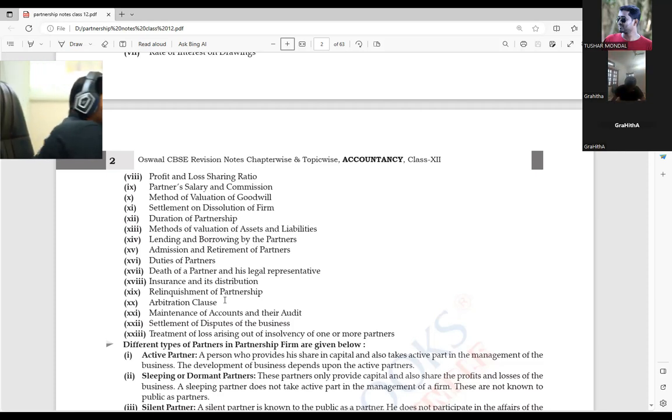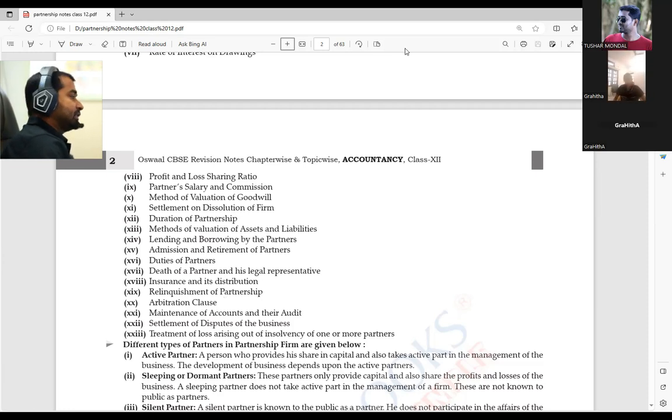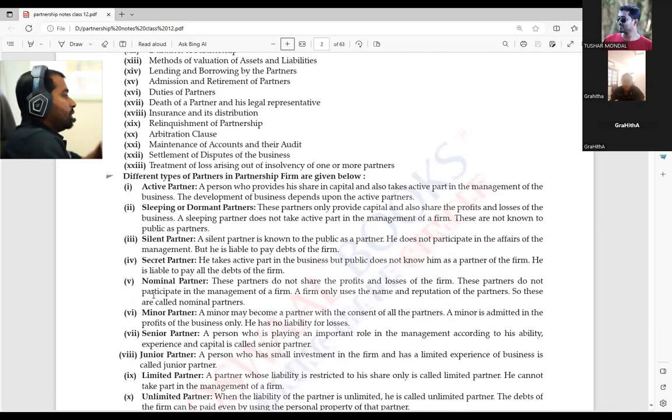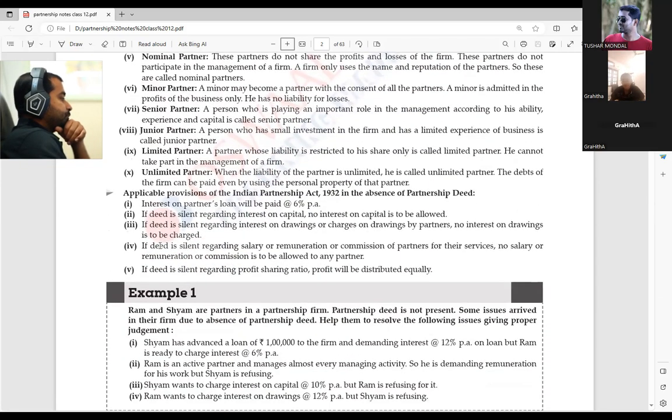Always remember that a clause is a point. Whatever you have written is known as a clause. So regarding arbitration, if anything is written in the document, it will be given in the arbitration clause. That's it. I hope it is clear. Yes, sir. Yes. Now come to the different types of partnership.